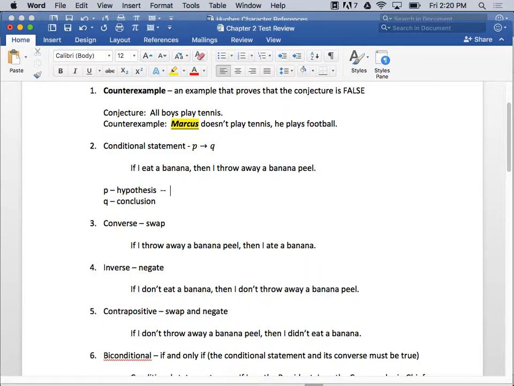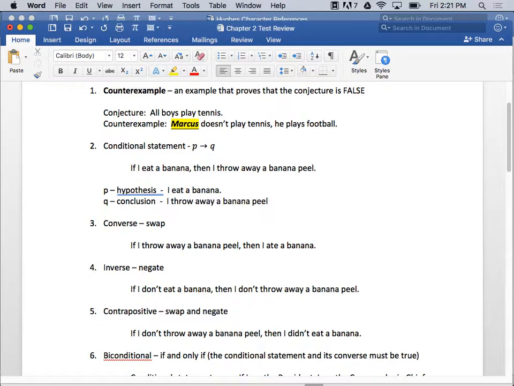What's the hypothesis of this one? I eat a banana. It's not if, it's I eat a banana. And be careful, guys. If you put if I eat a banana, I'm going to take off the point. Because the hypothesis is not if I eat a banana. The hypothesis is I eat a banana. And what's the conclusion? I throw away a banana peel.